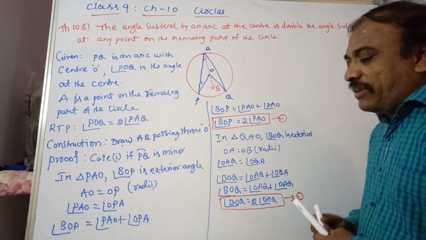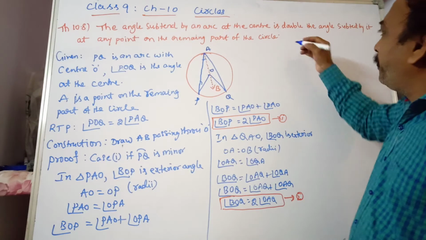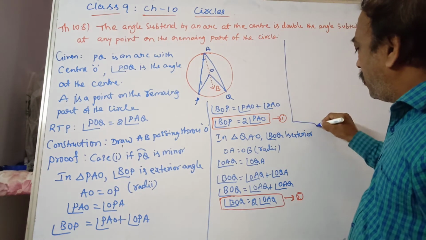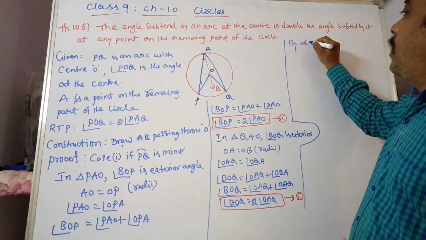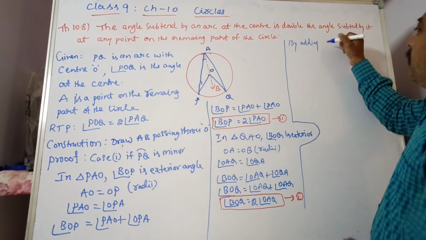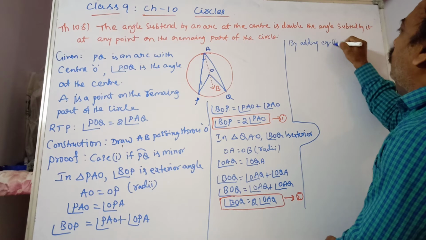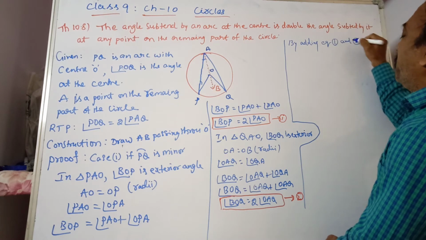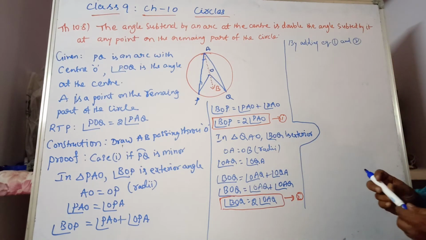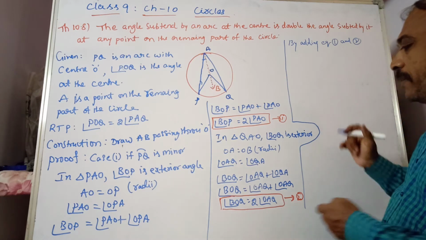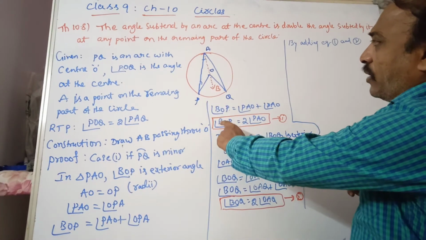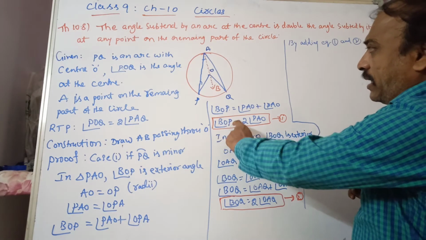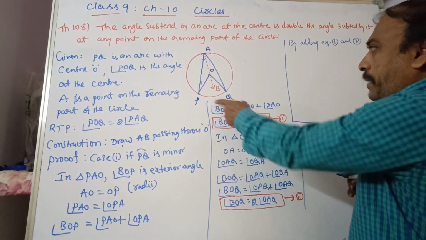By adding equation 1 and equation 2, that means LHS part to LHS, RHS part to RHS, we are adding. So the LHS part: we have from equation 1 angle BOP, and here BOQ.